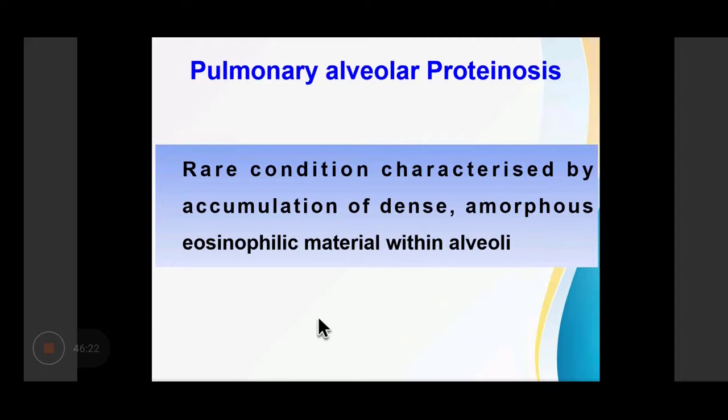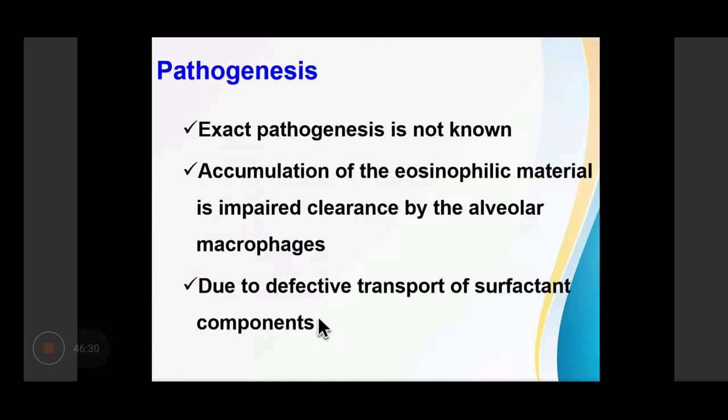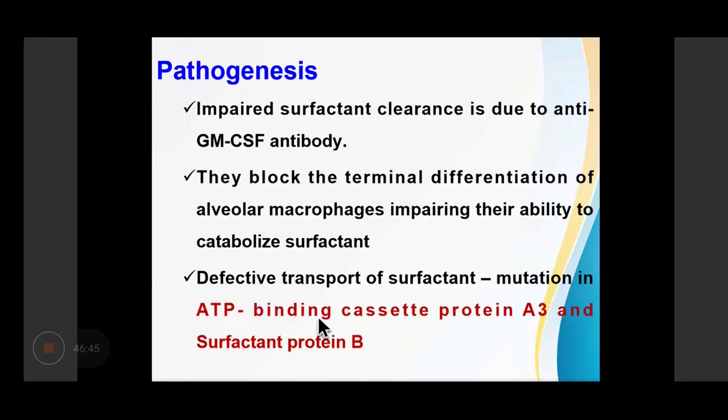Now, pulmonary alveolar proteinosis is a rare condition characterized by accumulation of dense amorphous eosinophilic material within the alveoli. The exact pathogenesis is not known. This accumulation of eosinophilic material is because of impaired clearance by the alveolar macrophages, and it is due to defective transport of surfactant components. There will be impaired surfactant clearance due to GM-CSF antibody. They block the terminal differentiation of the alveolar macrophages, impairing their ability to catabolize the surfactant. There will be defective transport of surfactant, ATP binding cassette protein A3, and surfactant protein B.